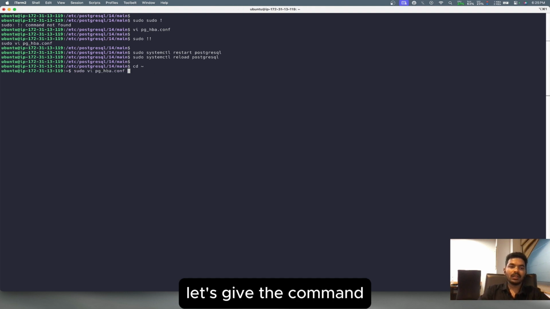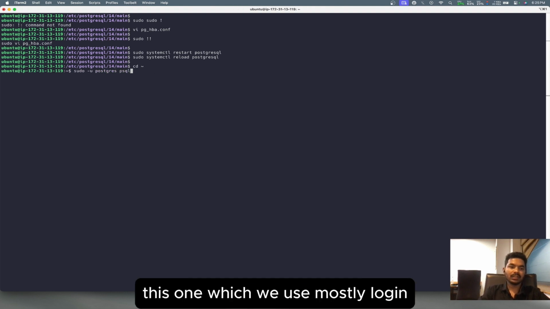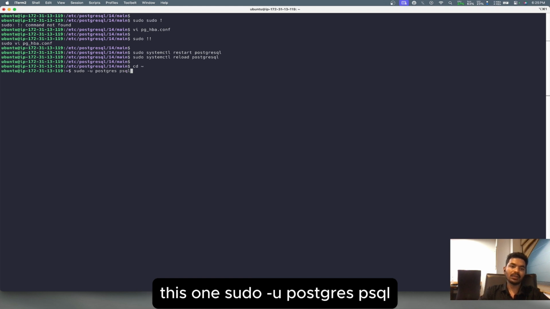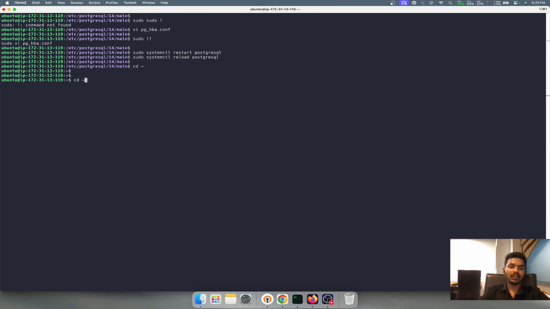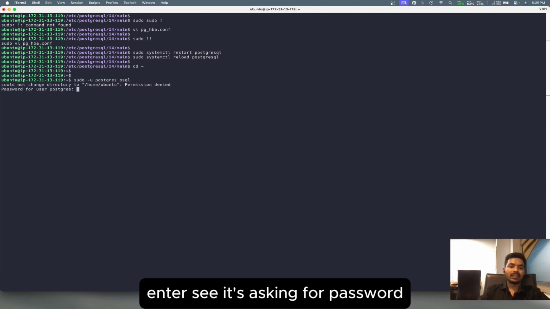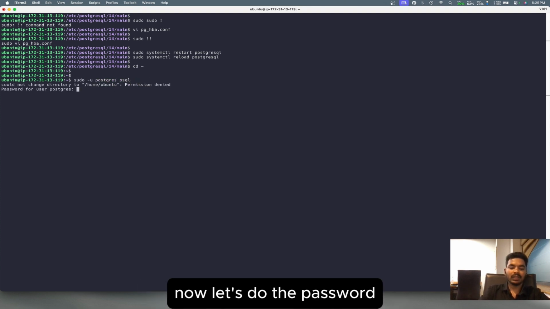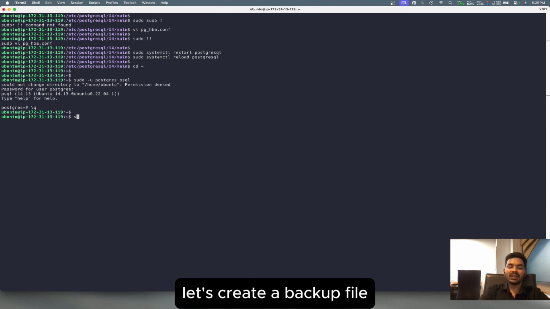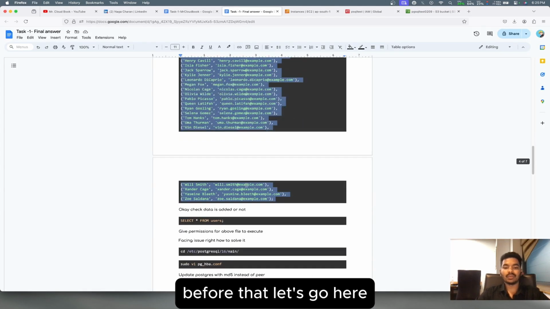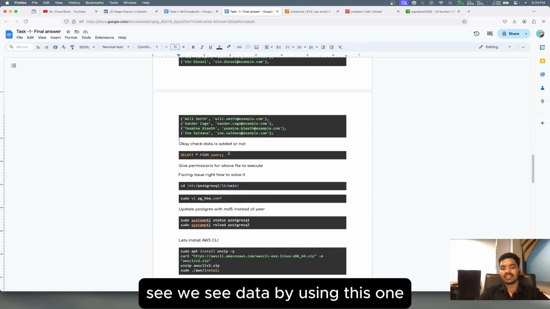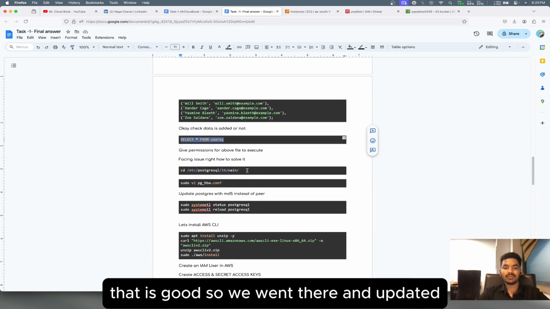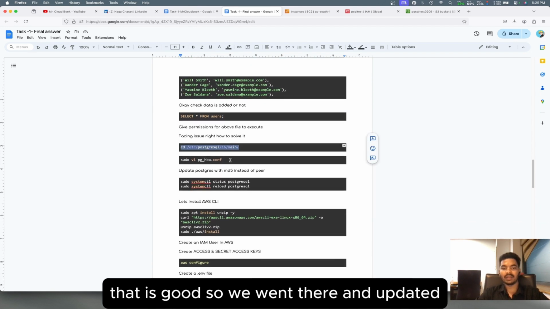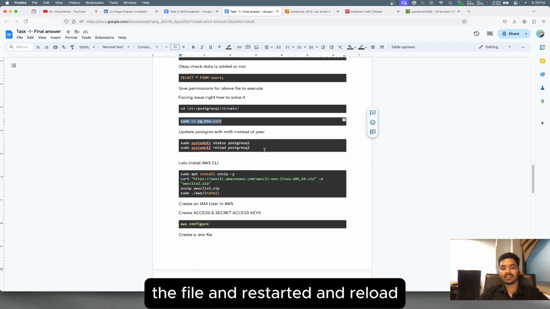Now let's cd home. Let's give the command which we mostly use to log in, sudo -u. Let's give the command so we understand it more clearly. Sudo, enter. See, it's asking for the password now. Let's give the password. Okay, that is good. Now let's create a backup file. Before that, let's go here. See, we can see the data using this. That is good. So we went there, updated the file, restarted and reloaded.